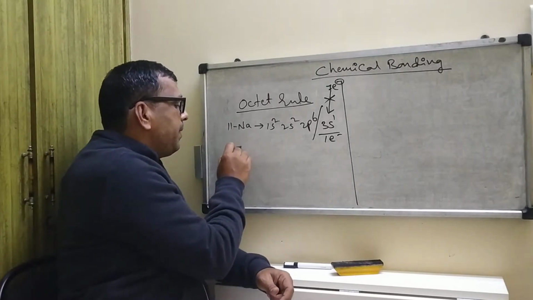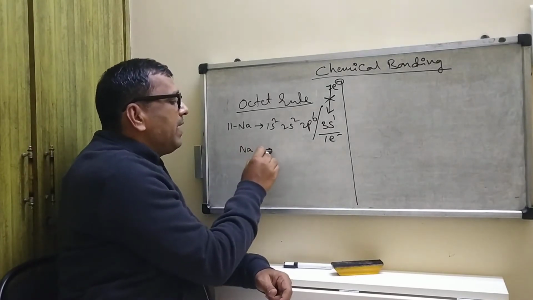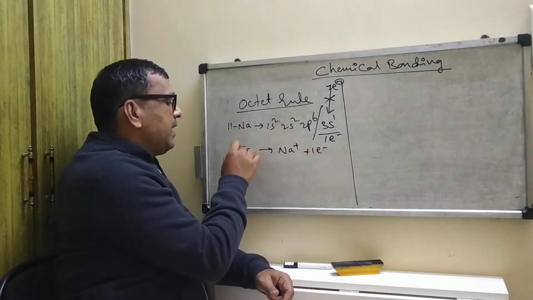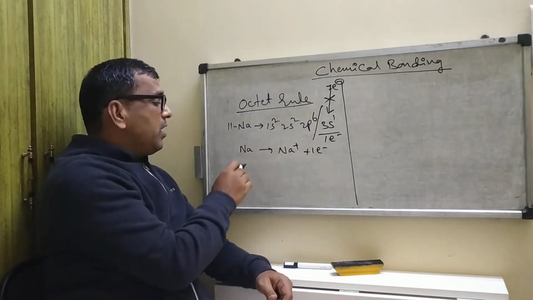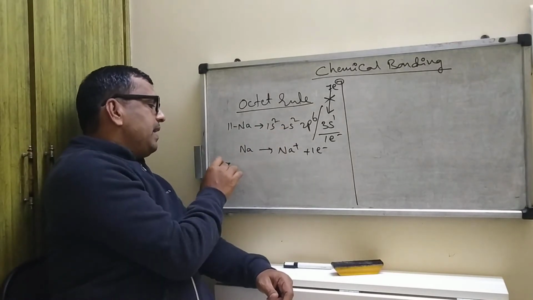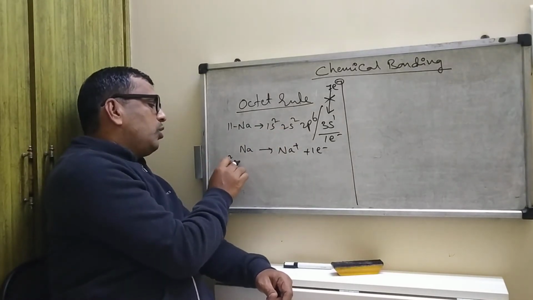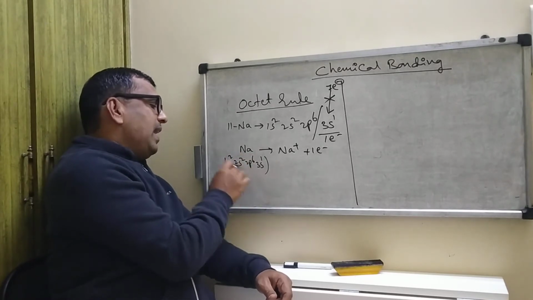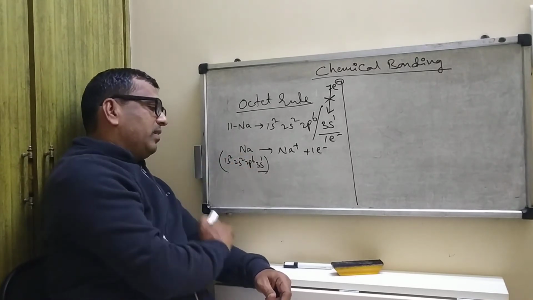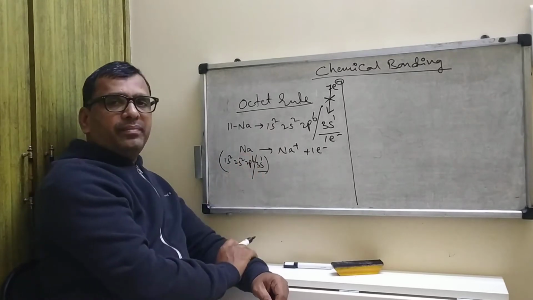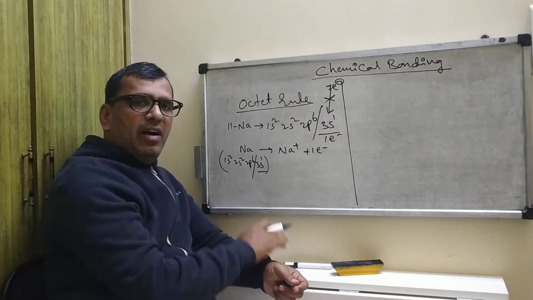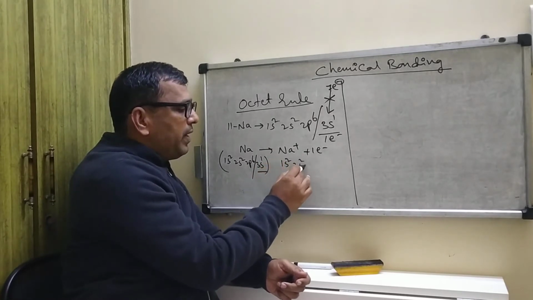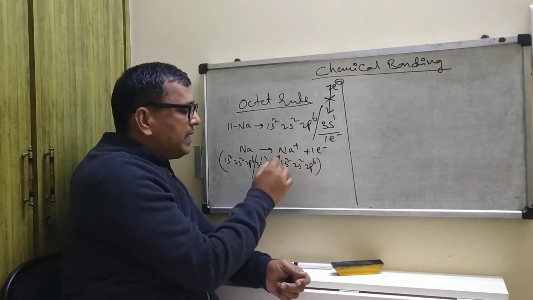Sodium is ready to donate 1 electron and convert into a stable electronic configuration. What is the electronic configuration of sodium? 1s2, 2s2, 2p6, 3s1. The valence shell contains only 1 electron. After donating, it contains 1s2, 2s2, 2p6.